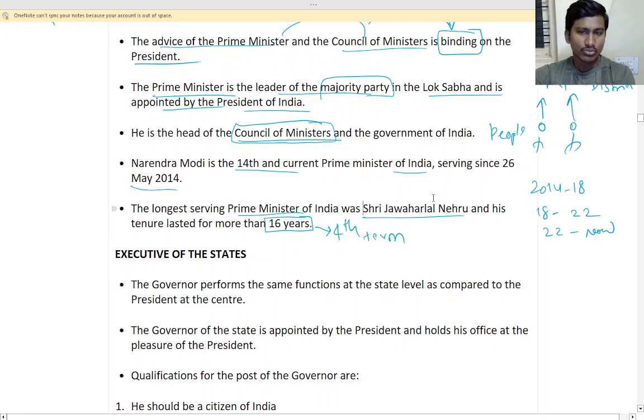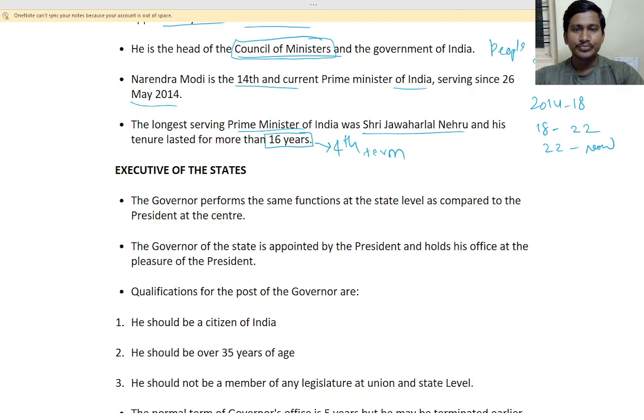Jawaharlal Nehru Ji was serving a fourth term after completing three terms, and then due to some issues, he died. So this is about the Prime Minister.